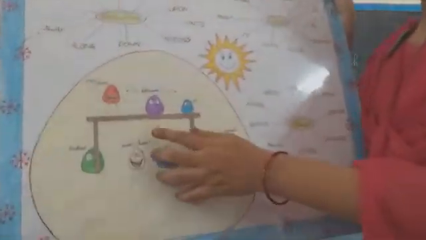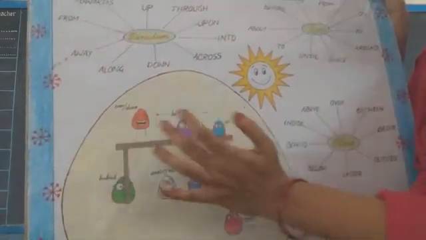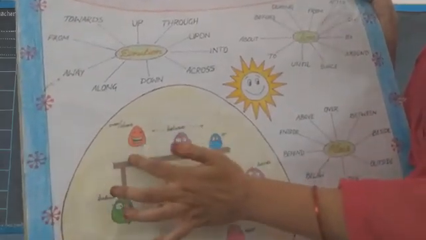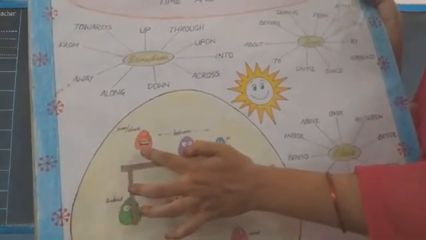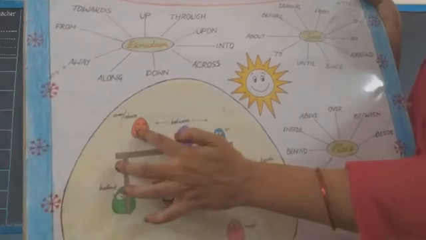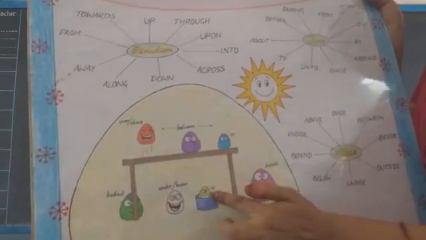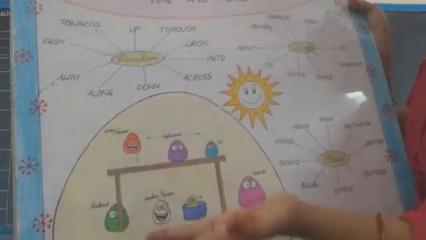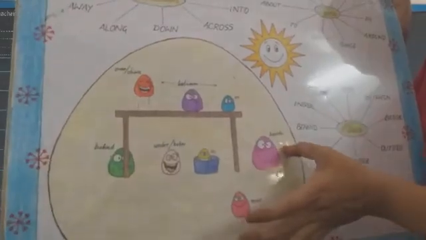See here. Where is the egg? The egg is between the two eggs. Yes or no? So between. Here this egg is above the table, not on the table. On means it should touch the table. Above the table. So above, on the table. In the box. Under the table. Between these two eggs. Below the table. Behind the table. Near the table. Beside the table.